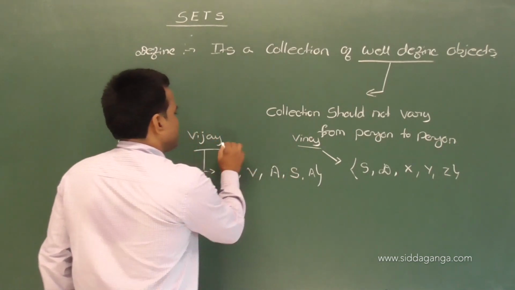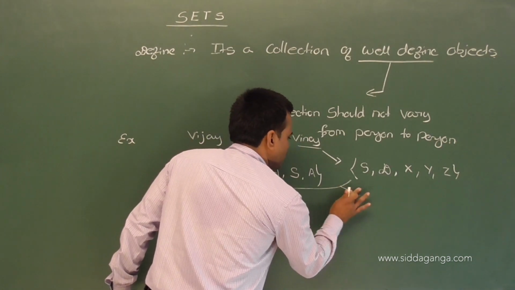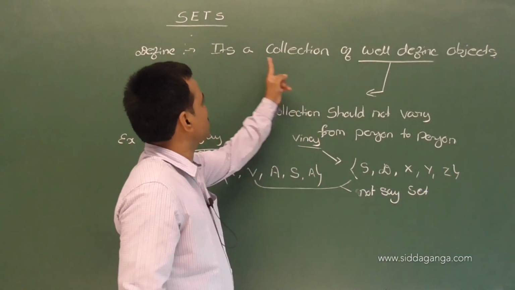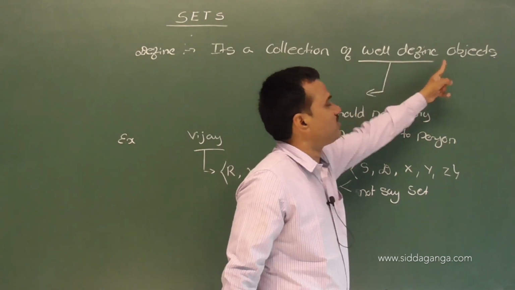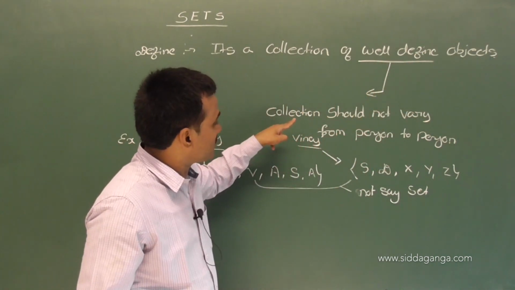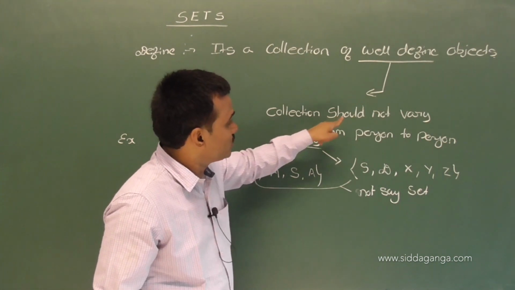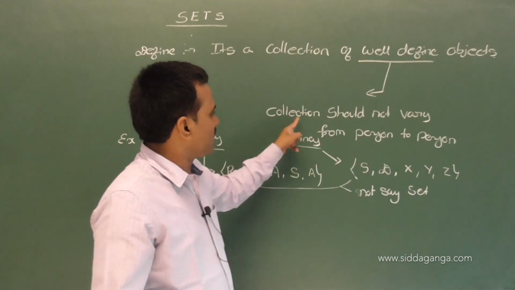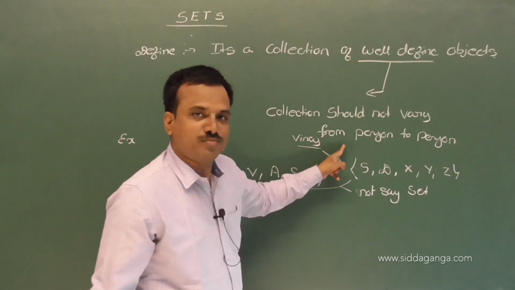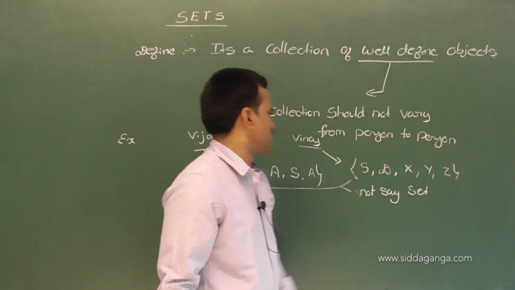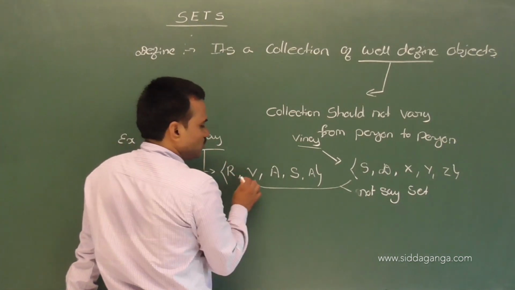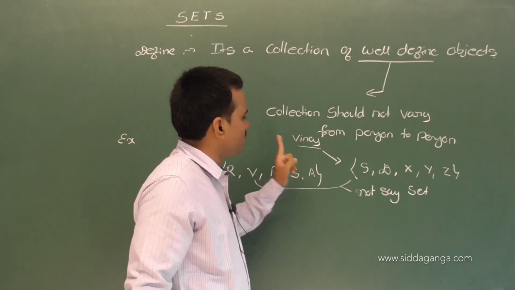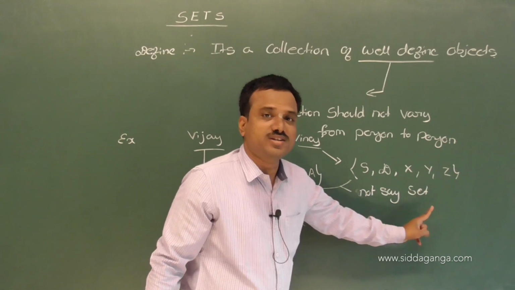So we cannot say this collection is a set, because a set is a collection of well-defined objects. Well-defined means the collection should not vary from person to person. Correct na? Here the collection of best 5 film actors in Karnataka varies from person to person. That's why it is not called a set.